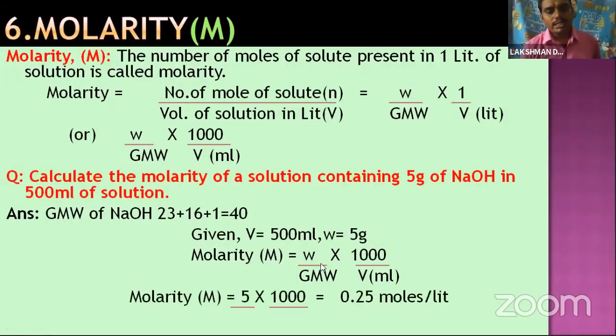So molarity is equal to 5, the weight of NaOH, by gram molecular weight of NaOH, which is 40, into 1000 by 500. So 500 ones are 500, twos are 1000, so it cancels and here 2 is there. So 2 ones are 2, 20s are 40, the 40 cancels. So 5 by 20, we get 0.25 mole per liter.